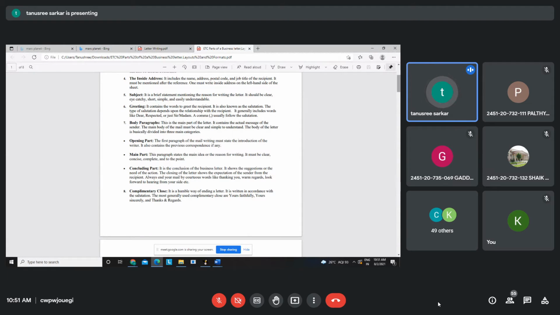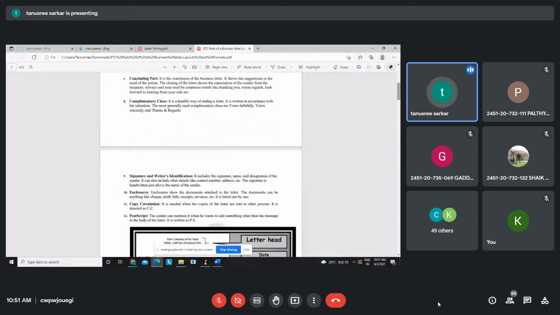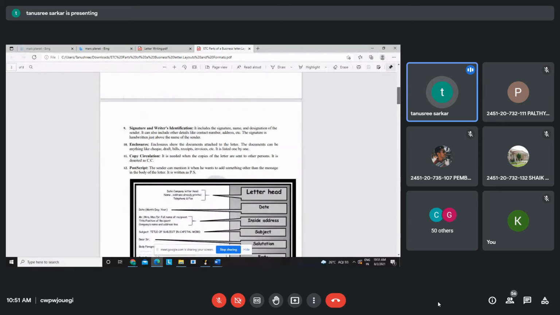After that comes the complimentary close. It is a humble way to end a letter, like how we say yours faithfully, yours sincerely, or thanking you with regards, all complimentary closes. Then you have the signature and writer's identification, where you will be signing and writing your name, designation, all of that. Then if you are attaching a few documents or that sort of thing, you have to mention that in an enclosure section.